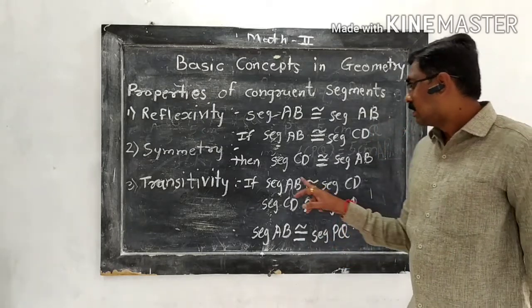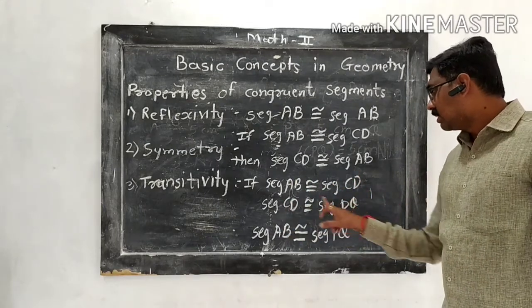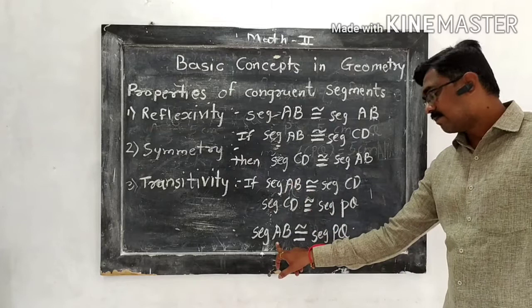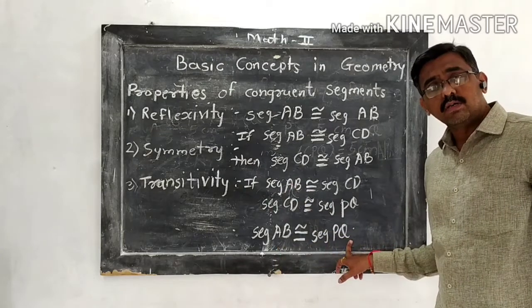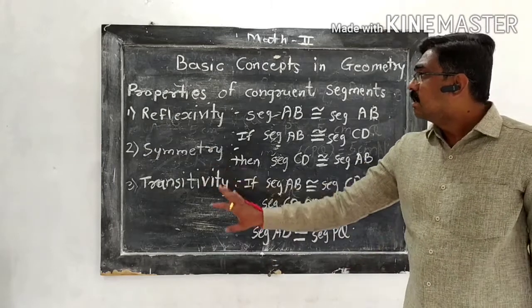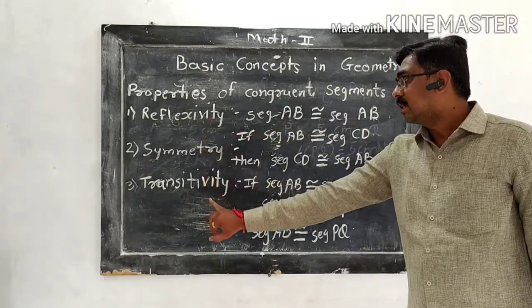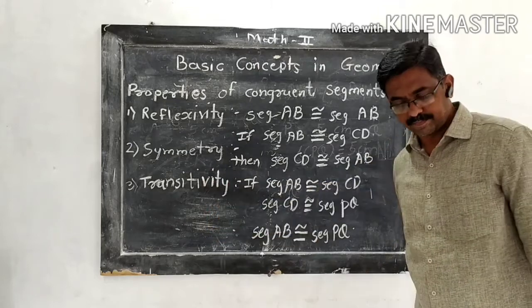It means if the first is congruent to the second and the second to the third, then the first and third are congruent to each other. So these are the three properties of congruent segments: first, reflexivity, second, symmetry, and third, transitivity.